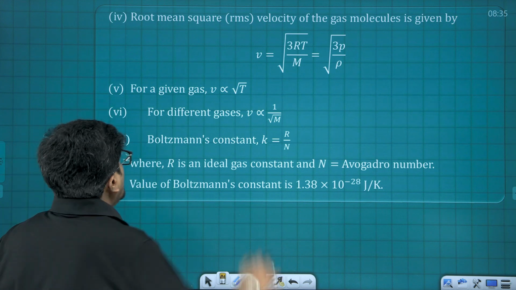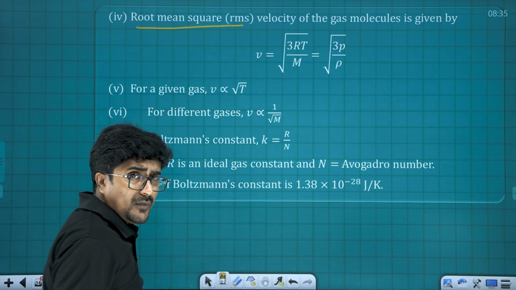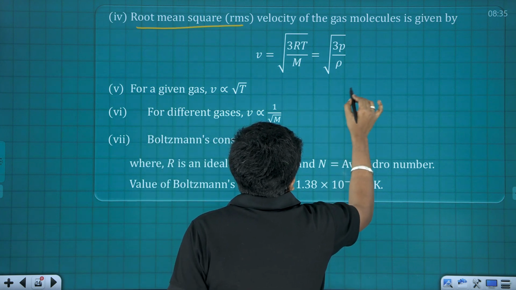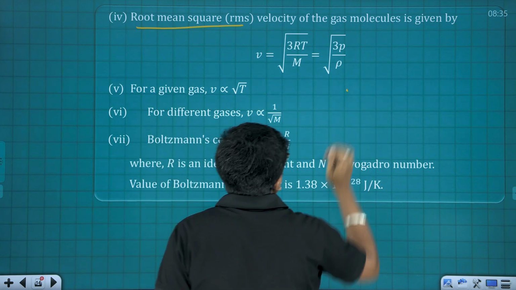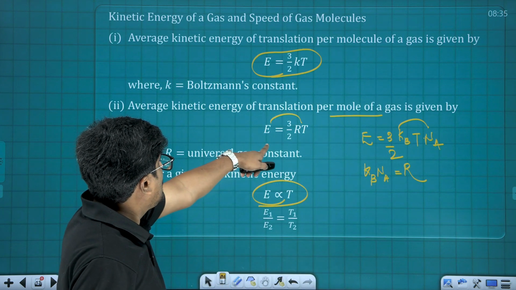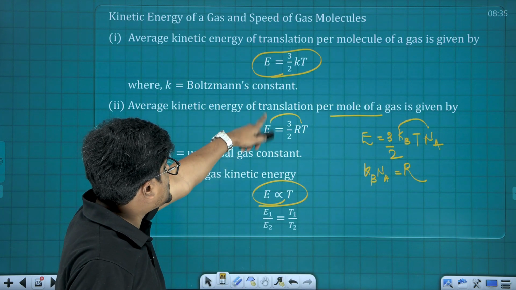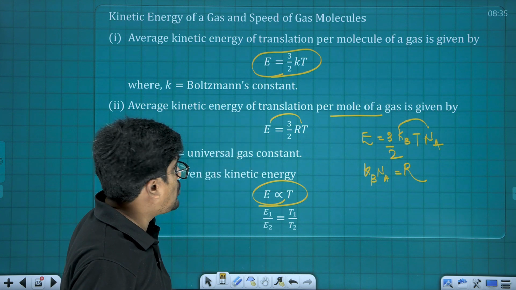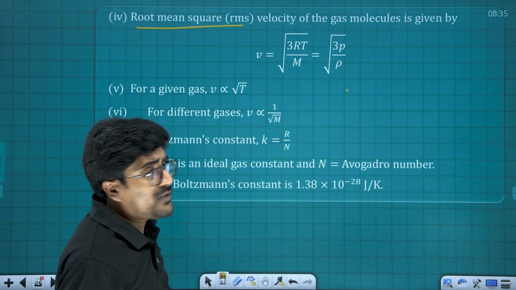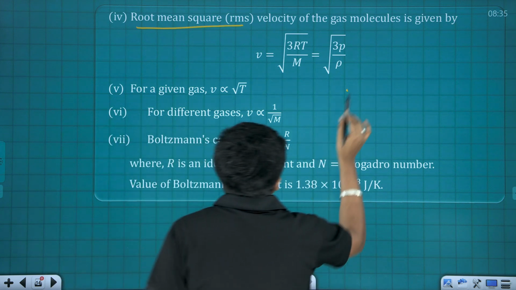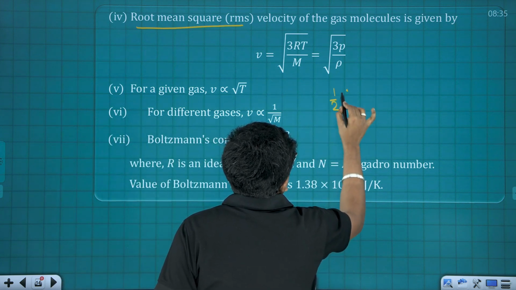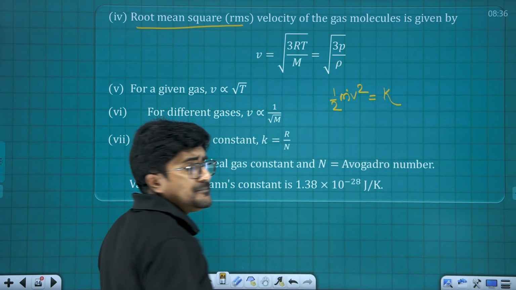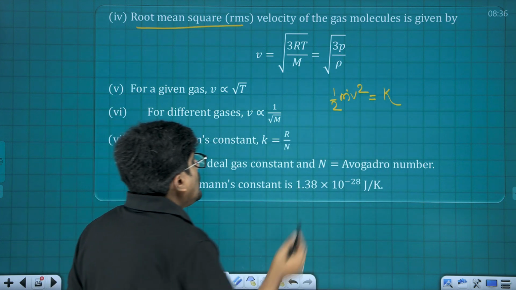Next one is root mean square speed. See, here I will tell you something very important. What was the relation for kinetic energy? E is equal to 3 by 2 R into T, isn't it? Now please try to understand it. We know half of m into V square is the kinetic energy.